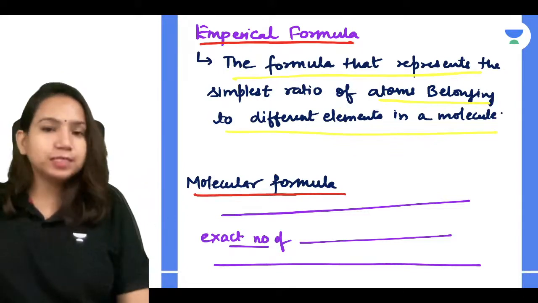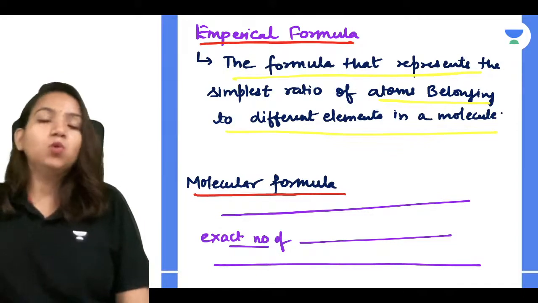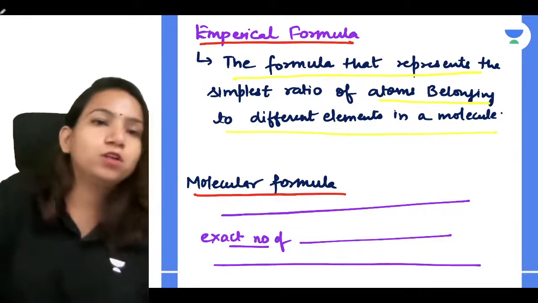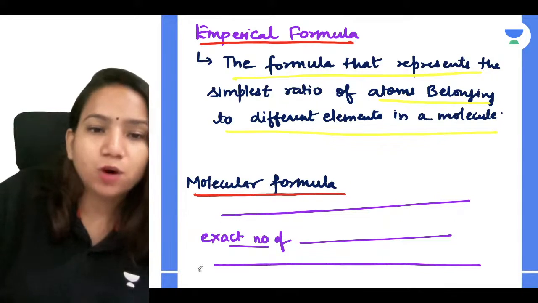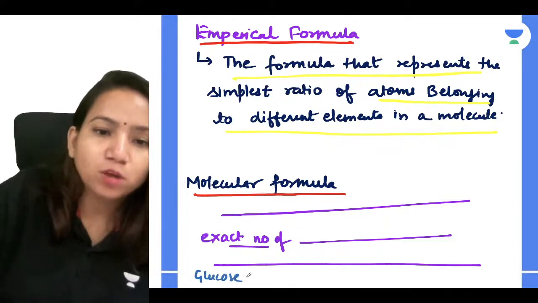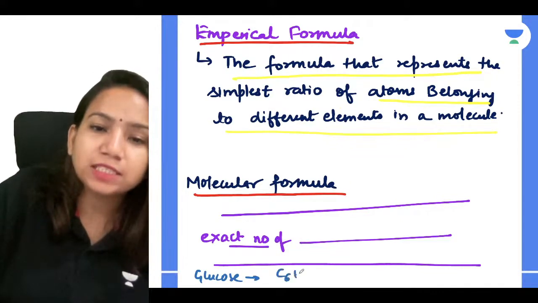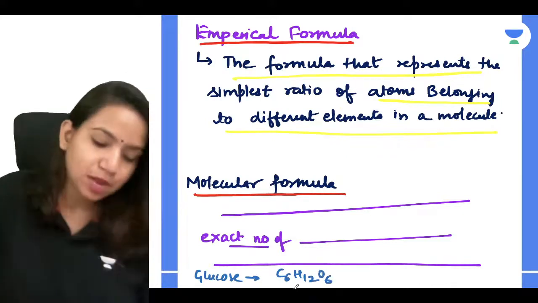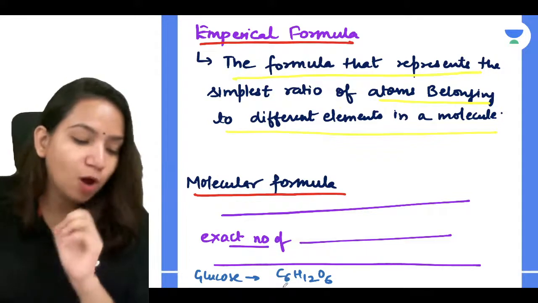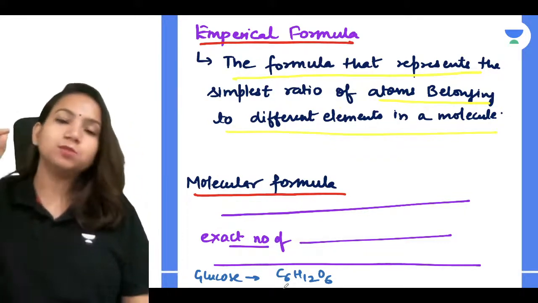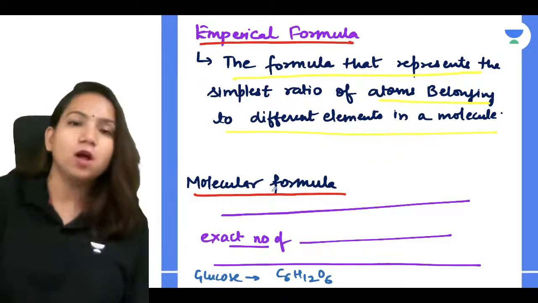For example, let's discuss glucose. For glucose, the molecular formula is C6H12O6. But if I find the simplest ratio, how can I find it? I can divide all the atoms by 6 to get the simplest ratio. And what will I get?